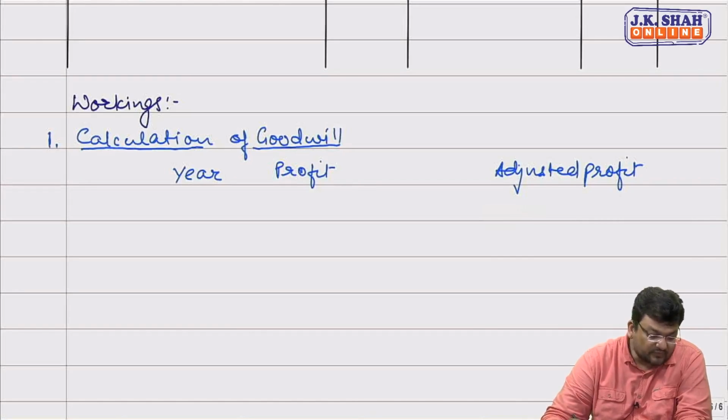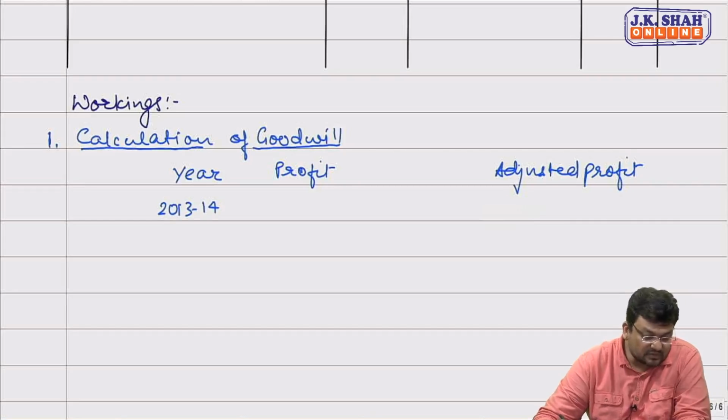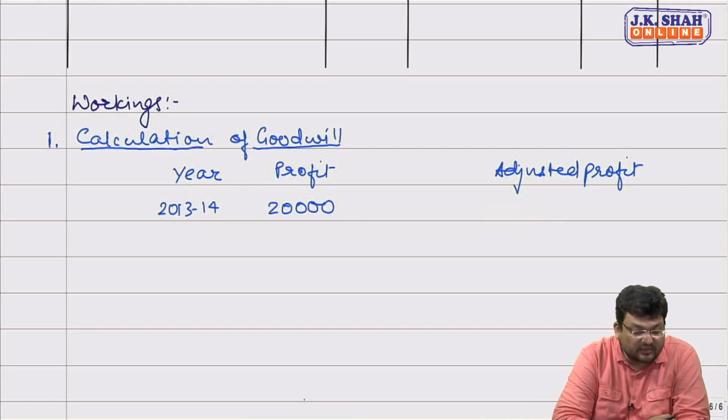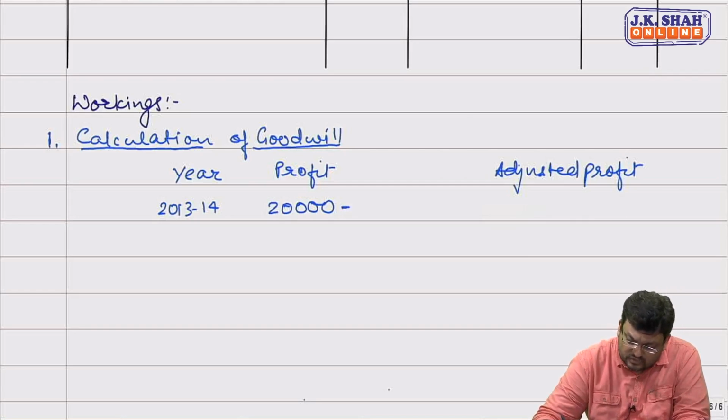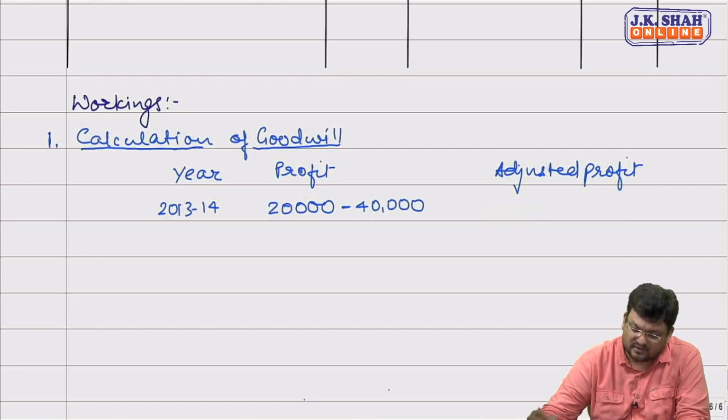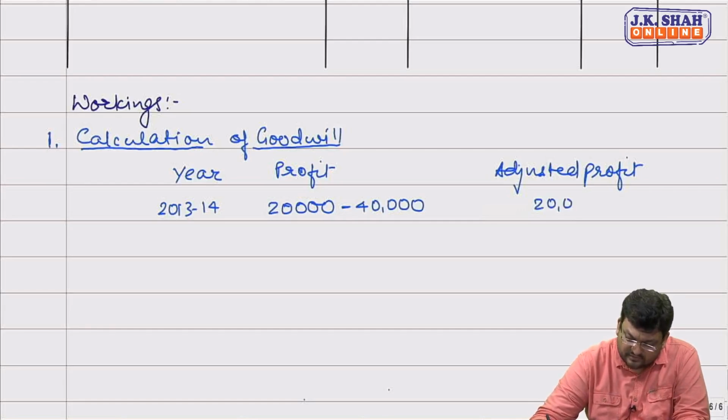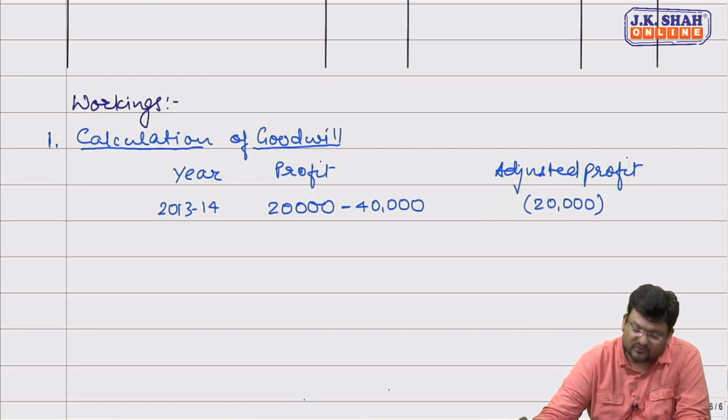We are given profit for the first year, 2013-14. So profit of 2013-14 is 20,000. Now this profit of 2013-14 includes insurance claim received. Is insurance claim received every year? Is it a recurring item? No, sir. If it is included in our profit, we need to exclude it for calculation of goodwill. So from this 20,000, we would be deducting the insurance claim received of 40,000. So our profit will actually get converted into a loss of 20,000.